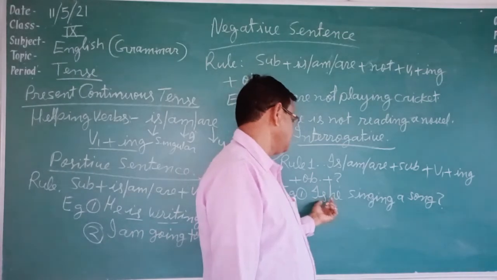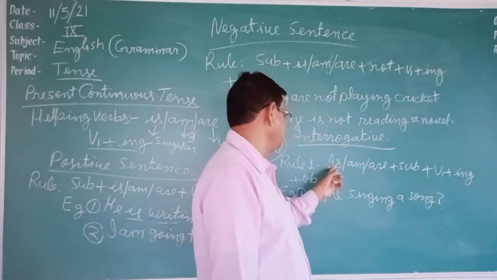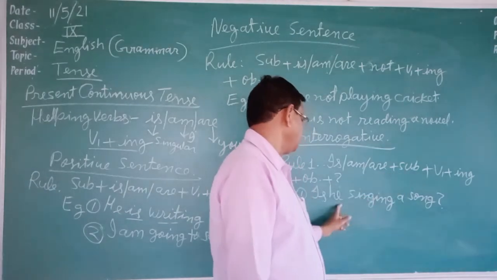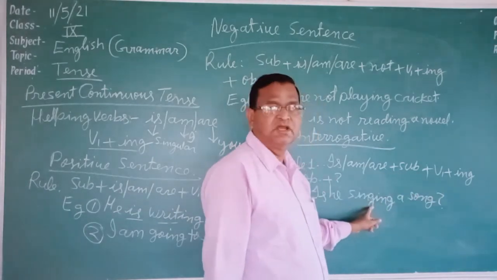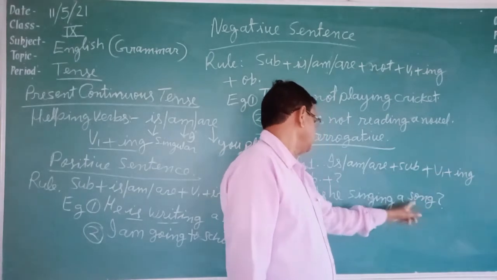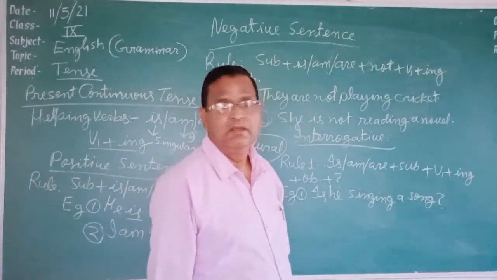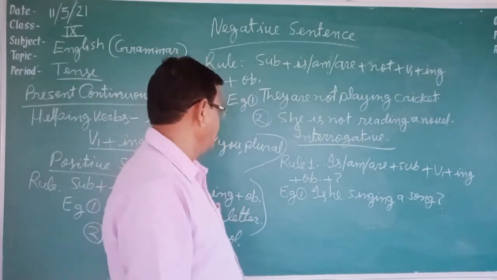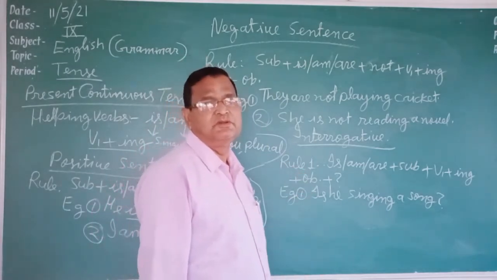Here the sentence starts with a helping verb. So first of all, is is written. Then the subject he is written. Verb first form sing plus ing, singing, is written. Then the object, a song, is written. Question mark is there.